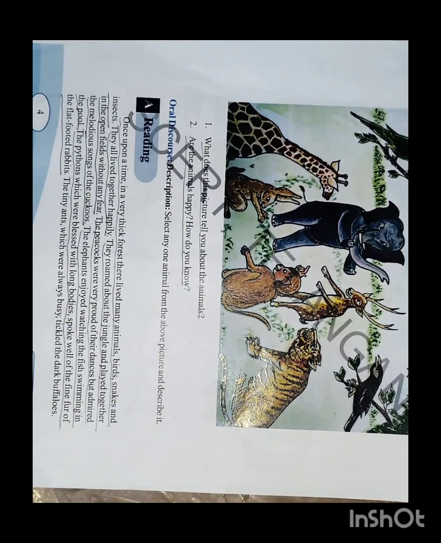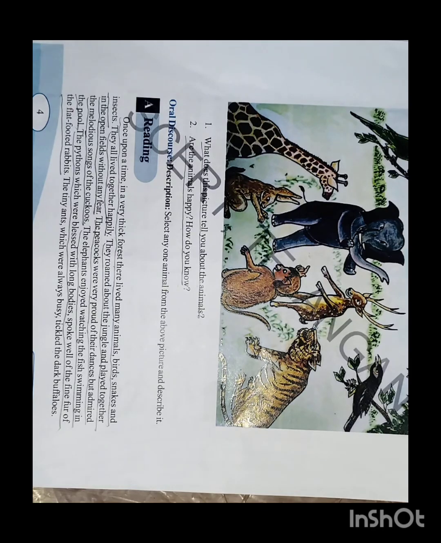So the pythons are nothing but snakes. Pythons are blessed with what? A long body. The python is a very huge snake. And fine fur of the flat-footed rabbits. Not only the pythons, the rabbits are also there in the thick forest.